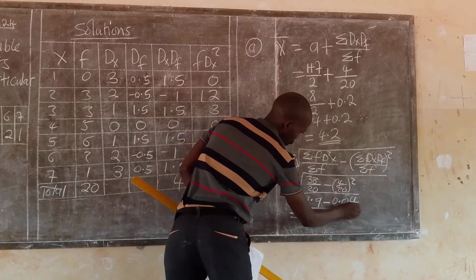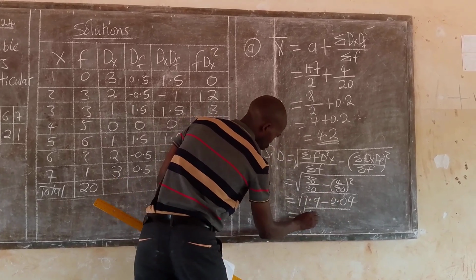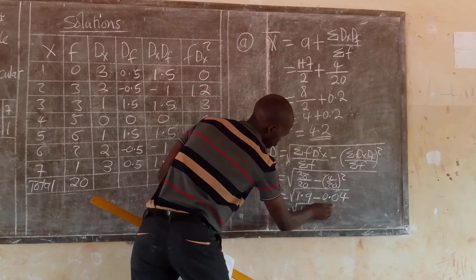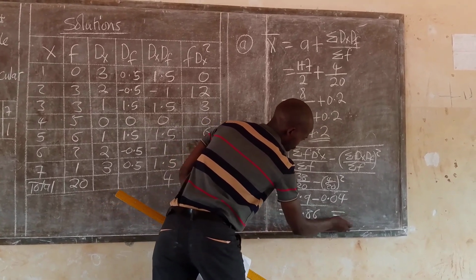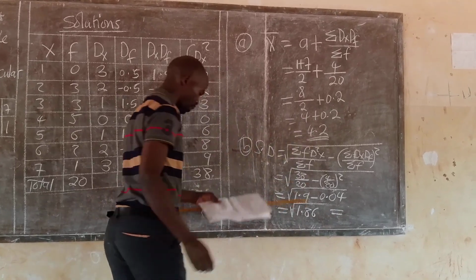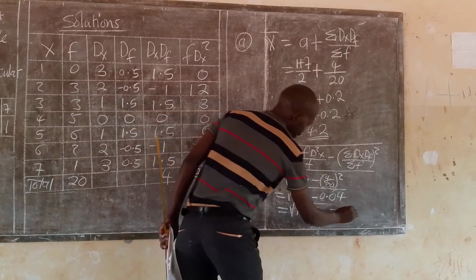When we do the subtraction here, we get 1.86, which gives us a result of the square root of 1.86, that is 1.36.